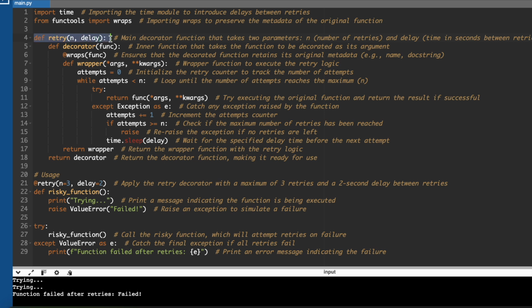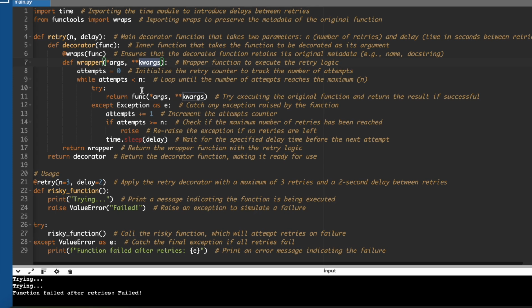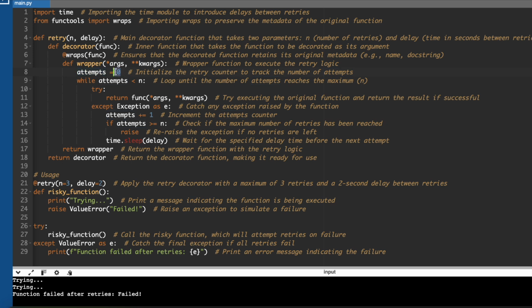This is our main decorator which will accept two arguments: the number of retries and how much delay we want. The inner decorator function will accept the original function so that it can be executed inside the decorator. The wrapper function will also take the function as input and it will retain the metadata of the original function, like the args and kwargs of the original function. So let's define attempts as 0, how many attempts we want.